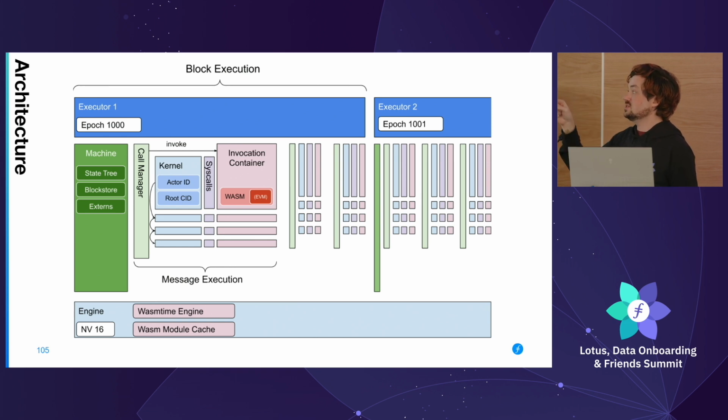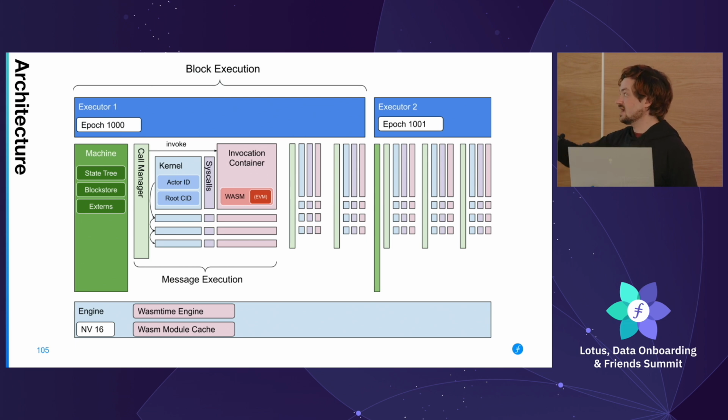That can then call back out to the system through what we call syscalls. It's like on Linux. They look very similar, actually. You basically just call these special host calls. The kernel then handles these, and if, for example, you're sending to a new actor, the kernel will then call back into the call manager. The call manager will create a new kernel, which will create a new invocation container, and go back and forth and back and forth and back and forth.